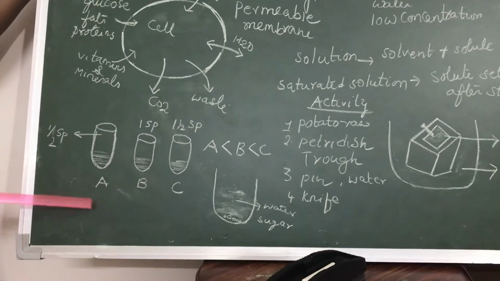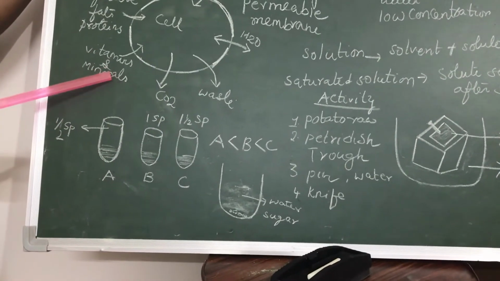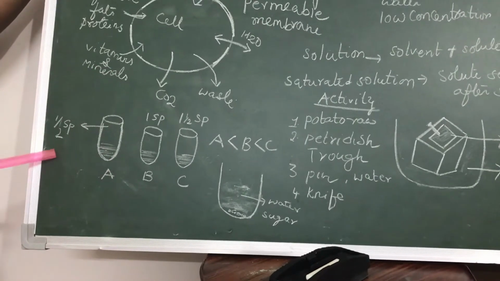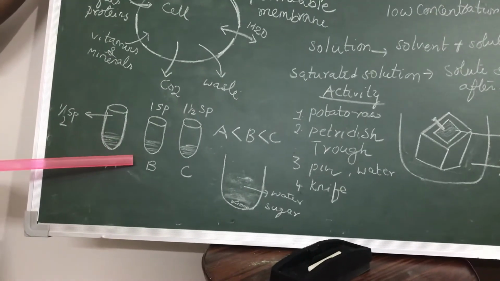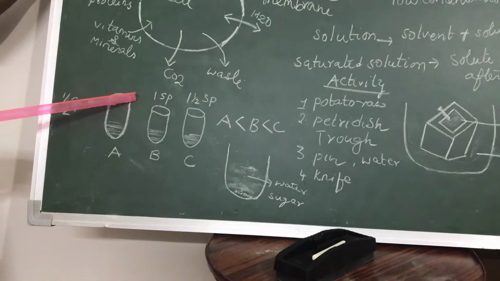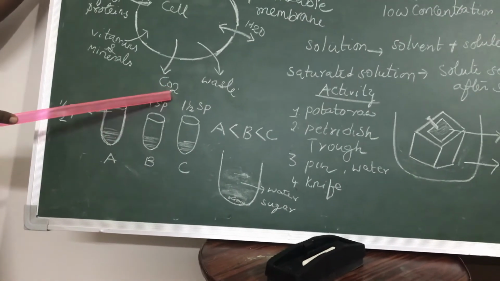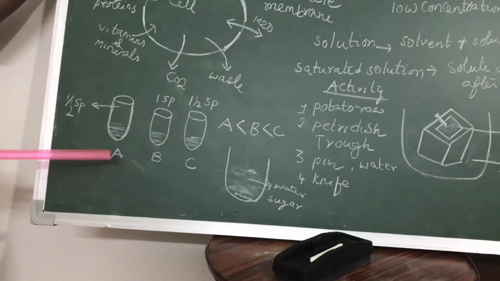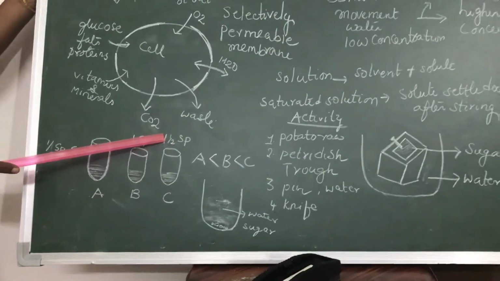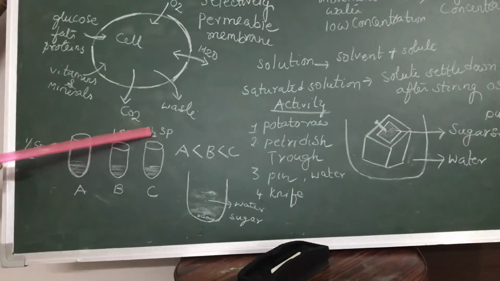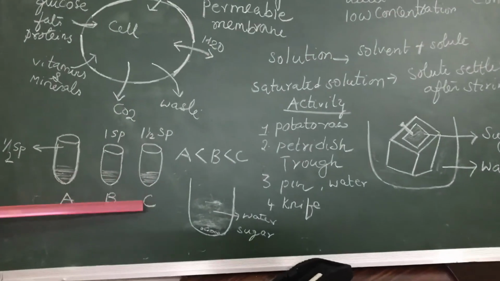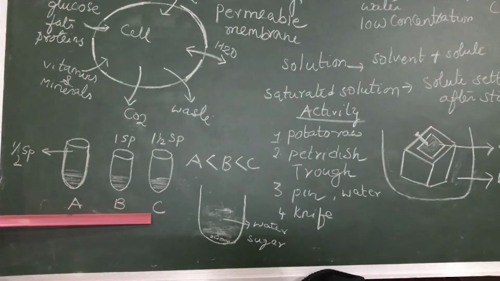So you have understood about concentration, all of you, I hope, children. In test tube A, we added only half a spoon. In test tube B, we added 1 spoon of sugar. In test tube C, 1½ spoons of sugar. So the test tube in which we added the most sugar is C. The more the solute, the more the concentration. So C has more concentration.